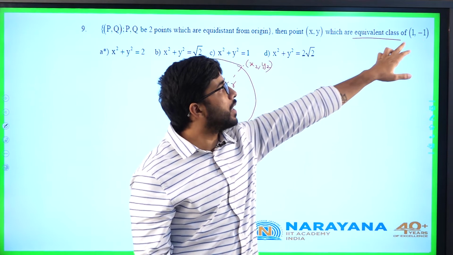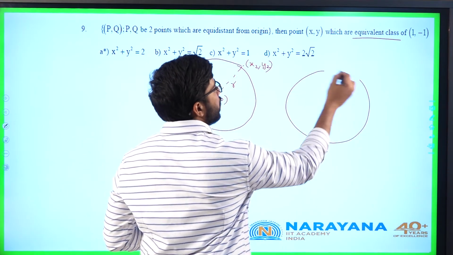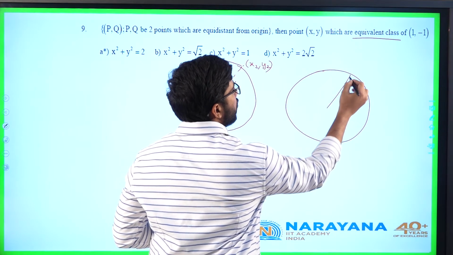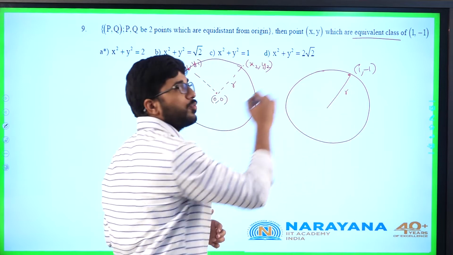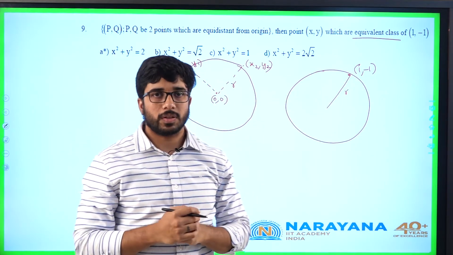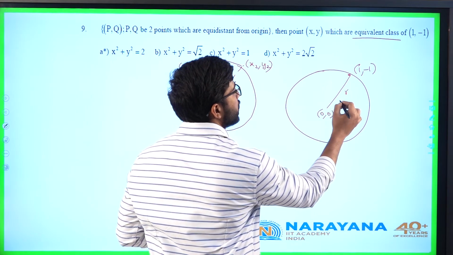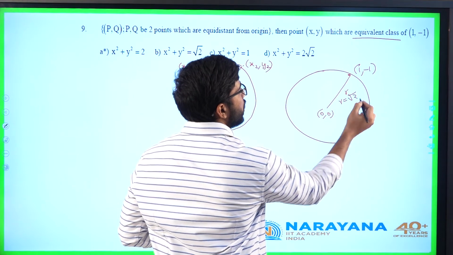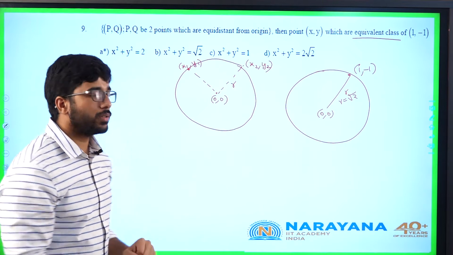He is asking the equivalence class of 1 comma minus 1, means he is asking the value of r for which one of the point is 1 comma minus 1. That is, he is asking the set of points which lie in the same class which contains 1 comma minus 1. So what is the distance from 1 comma minus 1 to 0 comma 0? This r is root 2. So what will the set of points be which are at a distance of root 2 from origin?